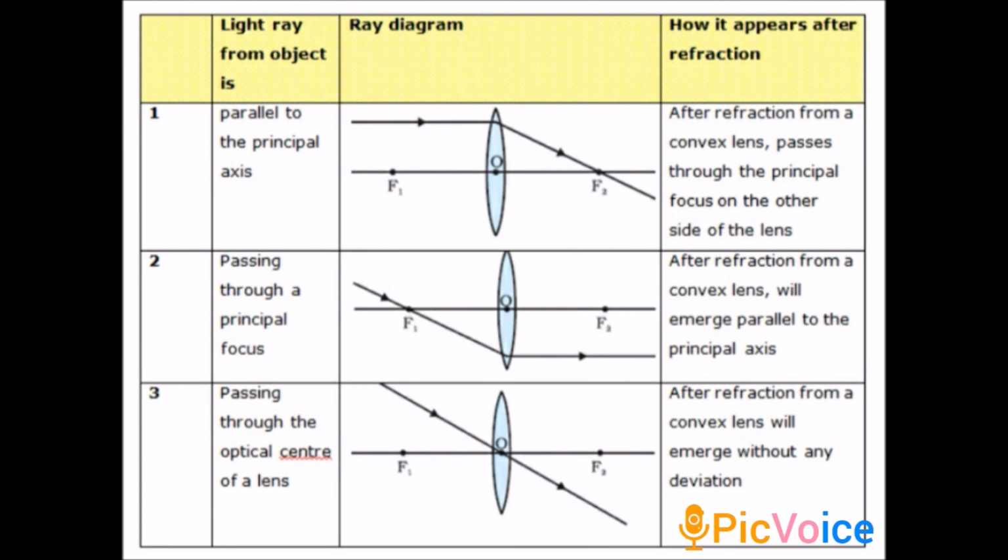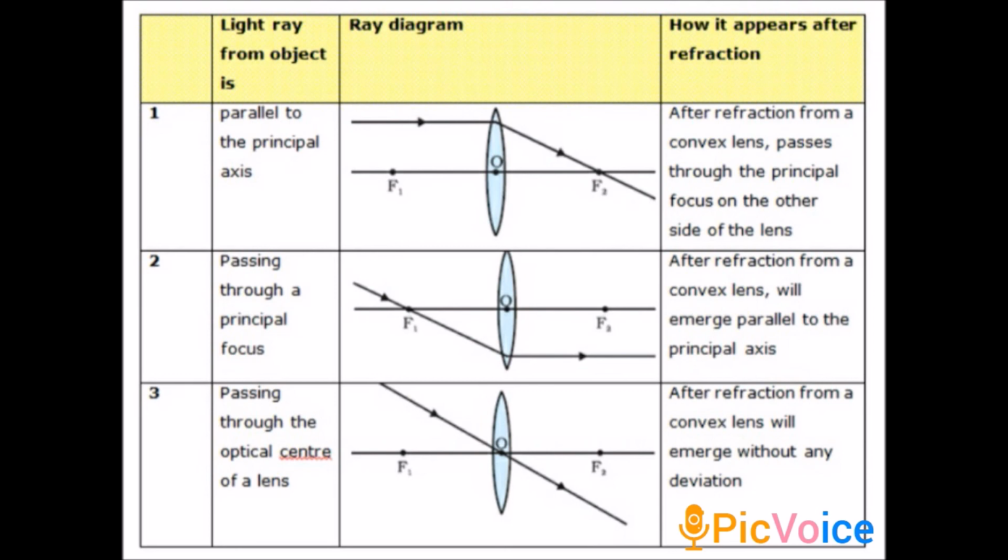Now look at the image. The red colored line coming from the source strikes the convex lens, and it gets refracted to the principal focus at the point F2. That is the convex lens.